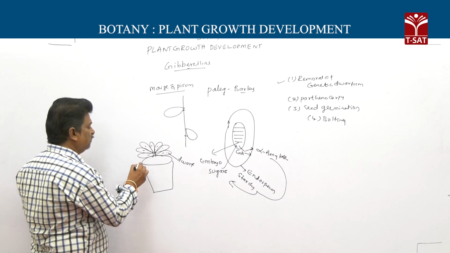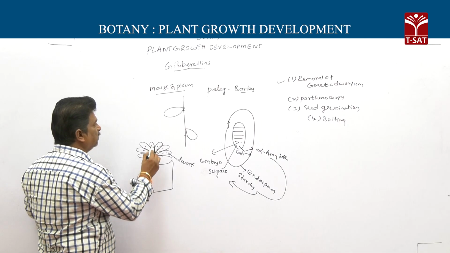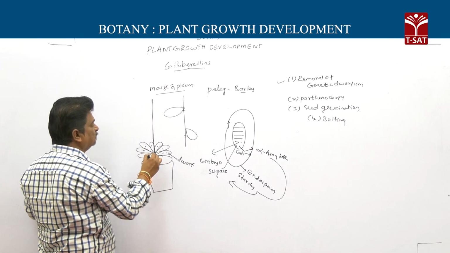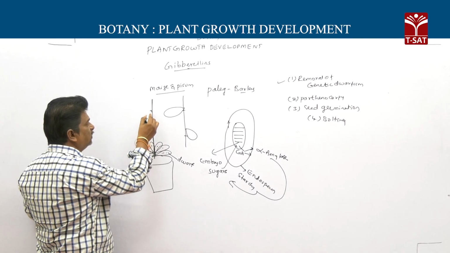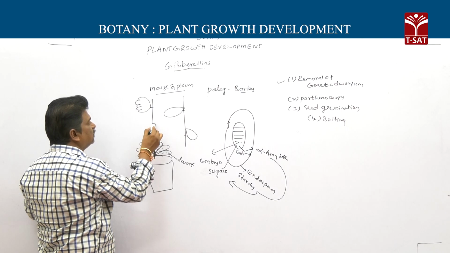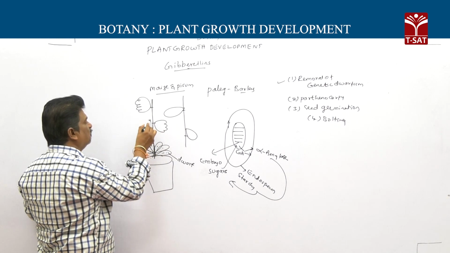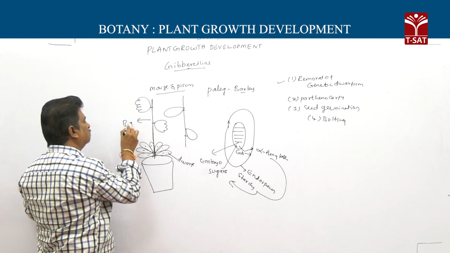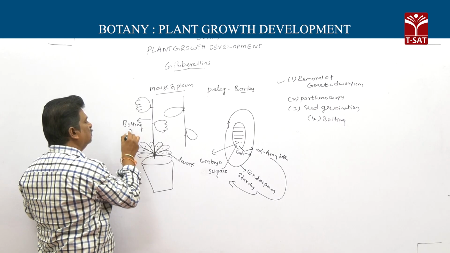Then just before flowering, gibberellins are formed, so rapid elongation of stem takes place. This rapid elongation of stem followed by flowering is called bolting.